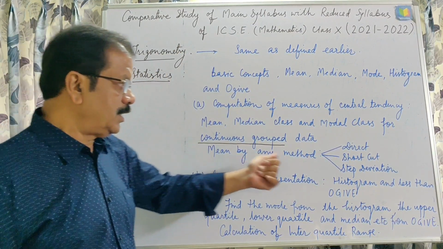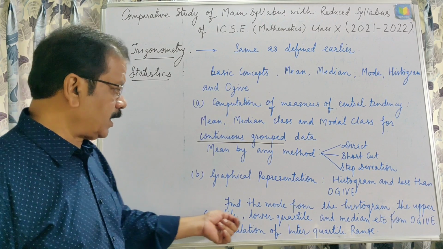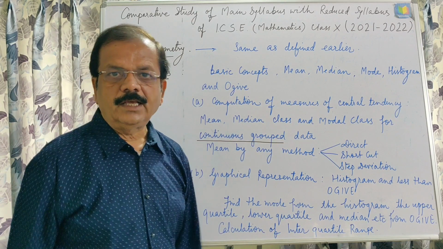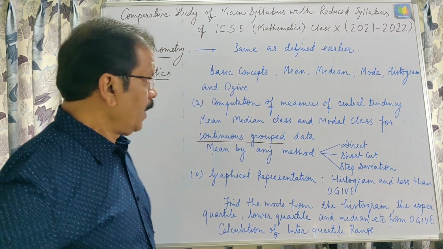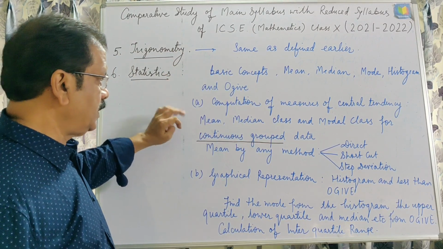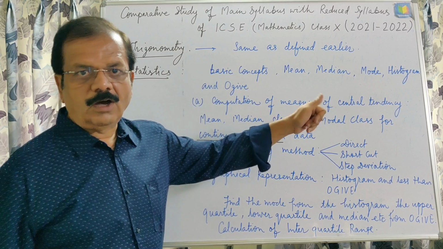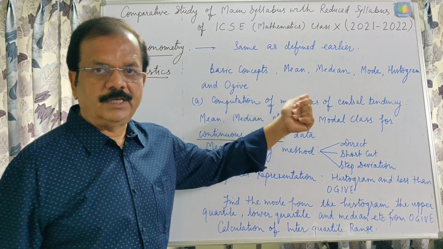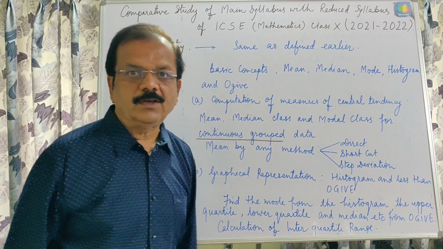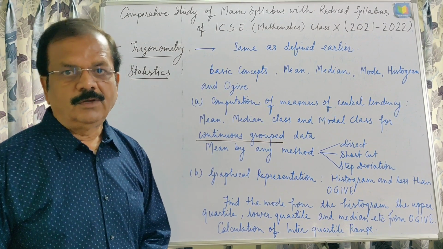Graphical representation, histogram and less than ogive. Find the mode from histogram, the upper quartile, lower quartile and median from ogive. Calculation of interquartile range can be asked. Okay, this is all about the syllabus of statistics, in which we have seen that discontinuous group data is not there, and raw and array data, finding mean, median, mode with the help of that, is excluded from the syllabus. Now the 7th unit, that is probability, or sometimes in some books probability is taken in statistics also. Okay.